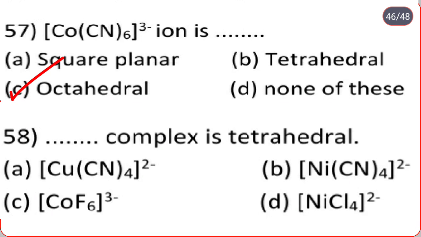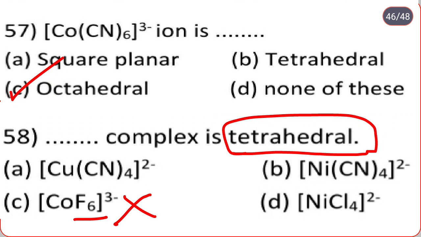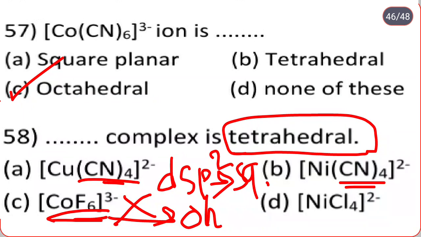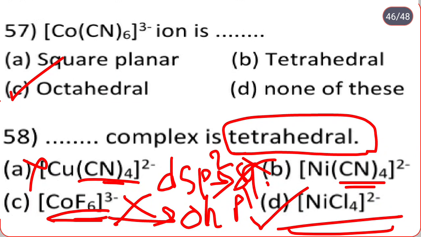Which dash complex is tetrahedral: [Cu(CN)4]2-, [Ni(CN)4]2-, [CoF6]3-, [NiCl4]2-? Here the tetrahedral geometry is asked. This option is cancelled because [CoF6] has six coordination, which is octahedral geometry. Therefore option C is cancelled. Here CN, the cyanide ion, is a strong field ligand, therefore it undergoes dsp2 hybridization and the geometry is square planar, so A and B also cancel. Hence the correct option is D, [NiCl4]2-, which gives the tetrahedral geometry.